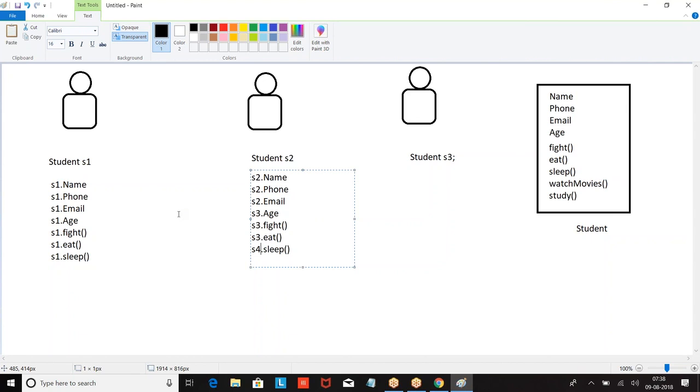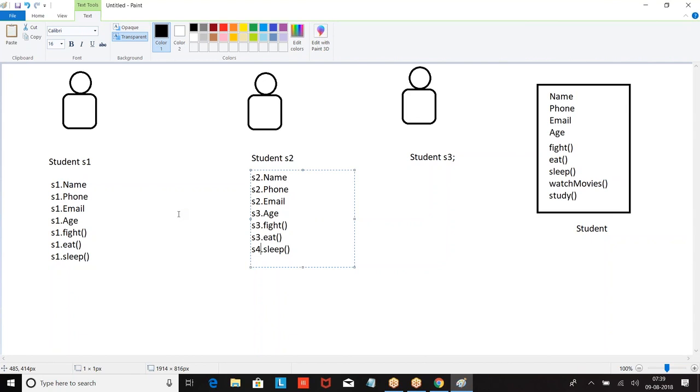Right. Now, when the same category of data is used multiple times, and the same set of actions are performed by multiple people, then instead of defining them separately, we can define them like a template. What is the name of the template? Class. So a class is a user-defined template which contains data members and methods.